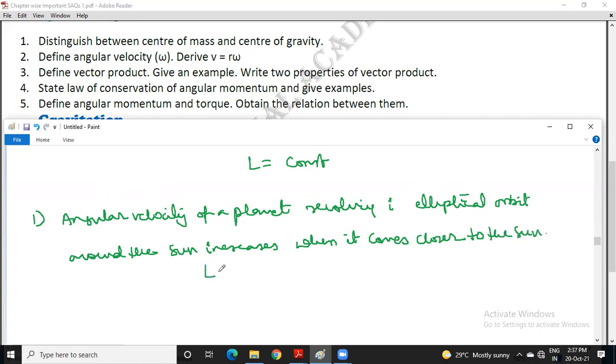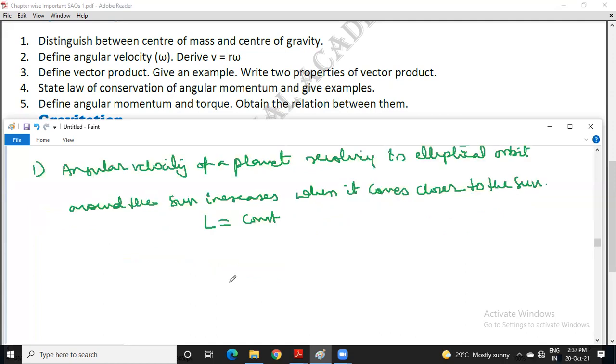But the angular momentum remains constant. This is the first example.